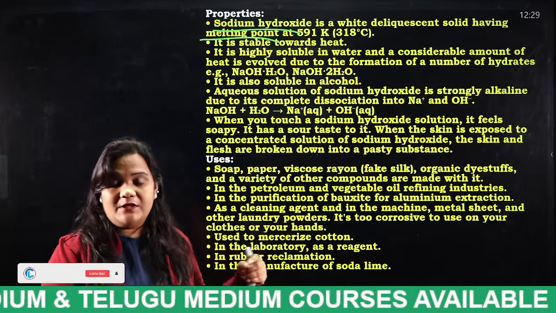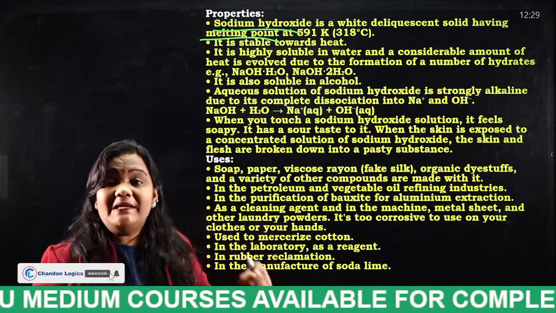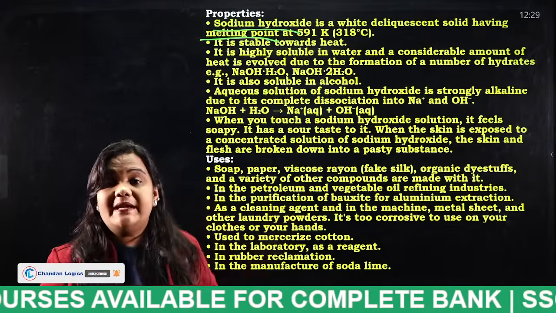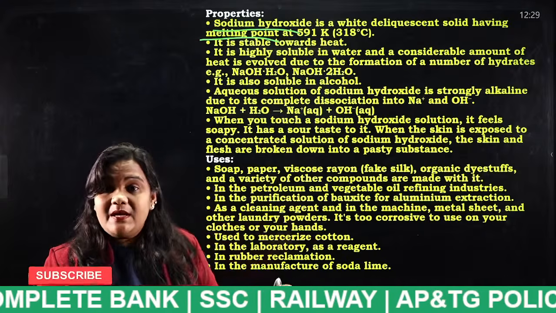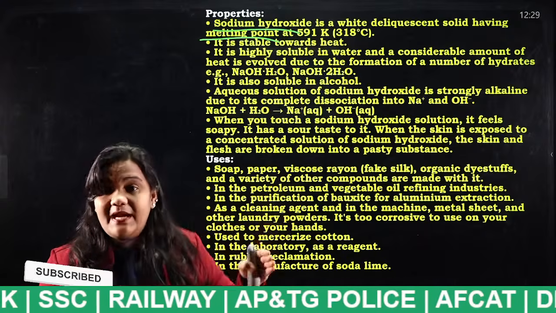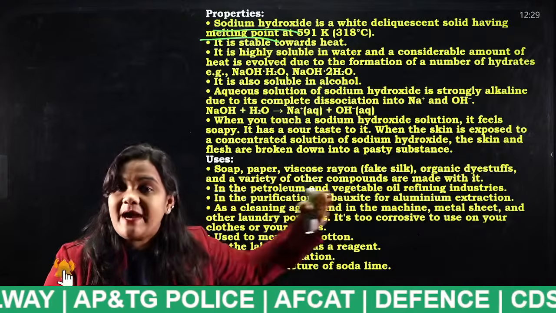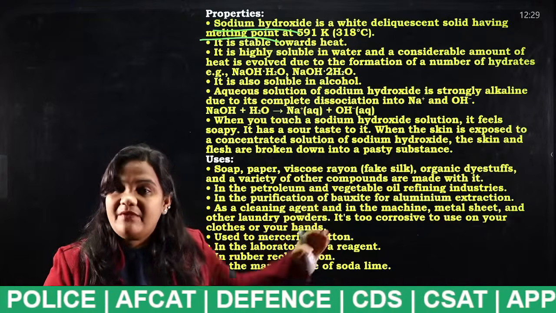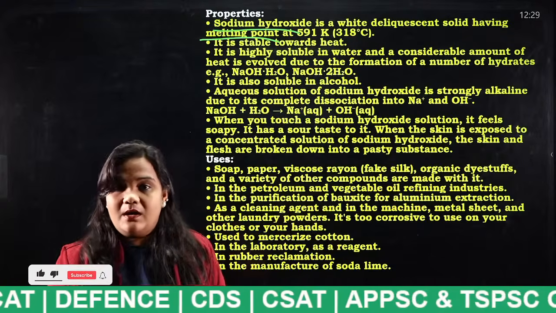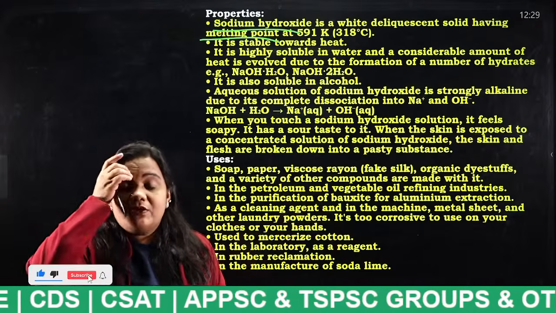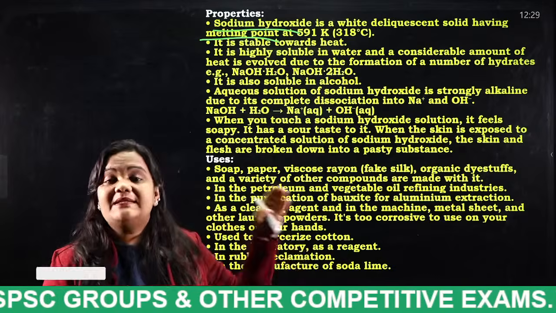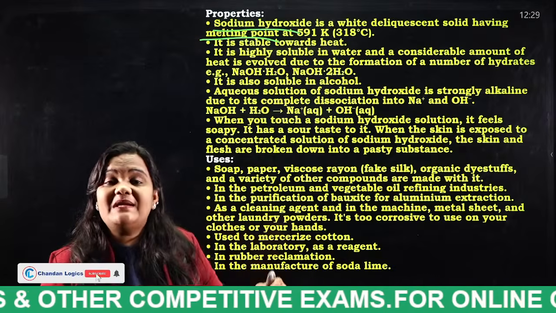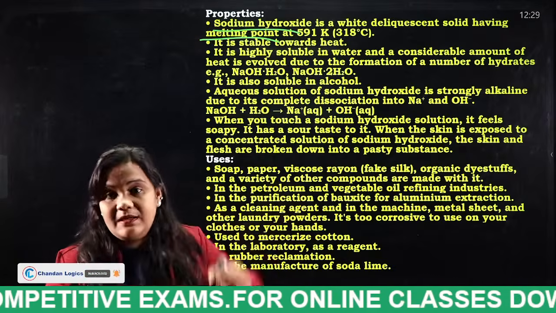Did you understand what I said? The melting point of sodium hydroxide is approximately 318 degrees centigrade. That means till 318 degrees centigrade, even if we heat the sodium hydroxide, there will not be any effect on that compound. So what is the melting point of sodium hydroxide? 318 degrees centigrade. It appears as a white deliquescent solid.